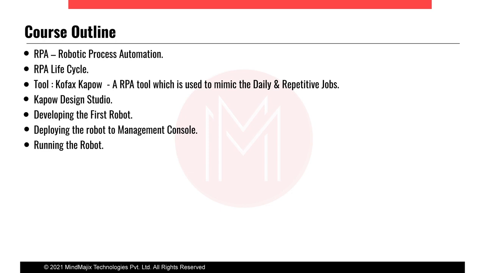In the course outline, we will be learning the basics of Kapow Design Studio. In this design studio, we have two types of robots: web automation and desktop automation. In web automation, we will be automating websites, for example websites of electronic devices or mechanical devices like automobile devices, mobiles or other electric machines, or electronic components like resistors.